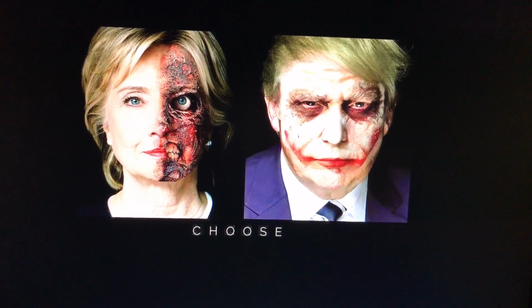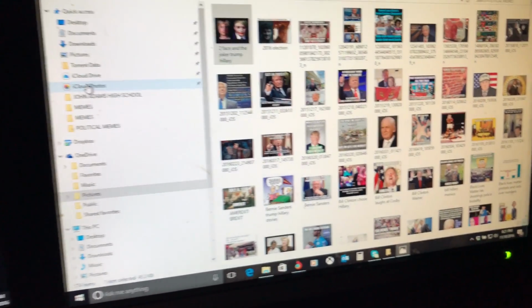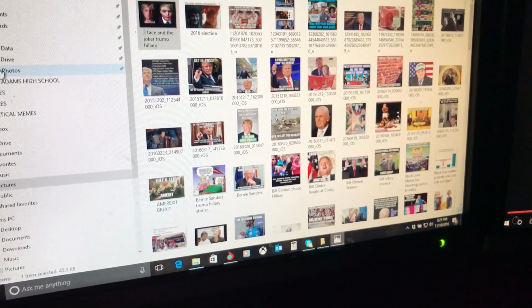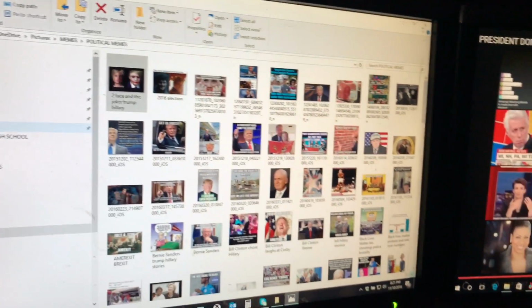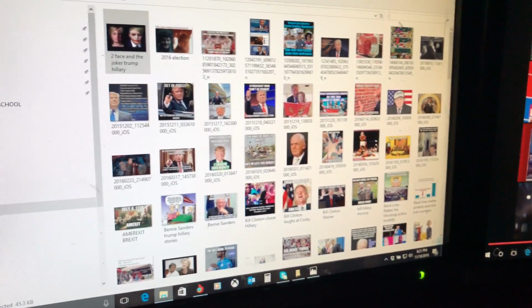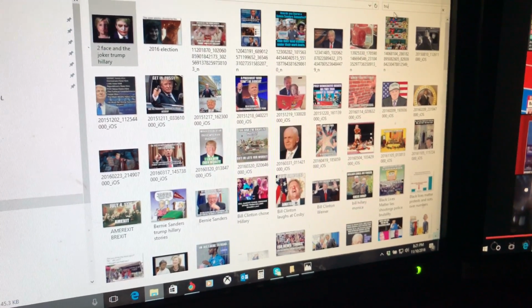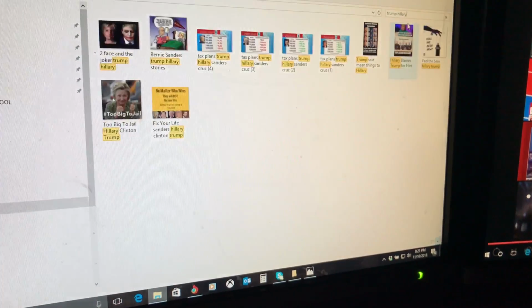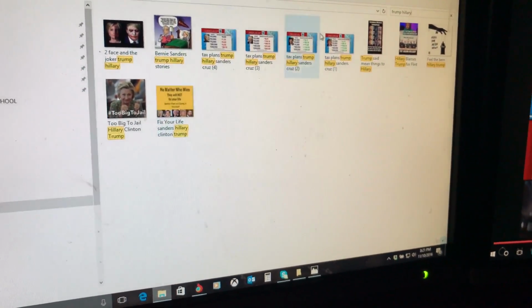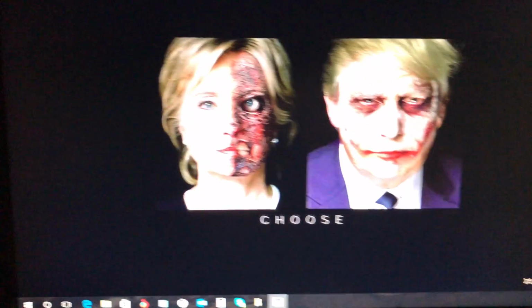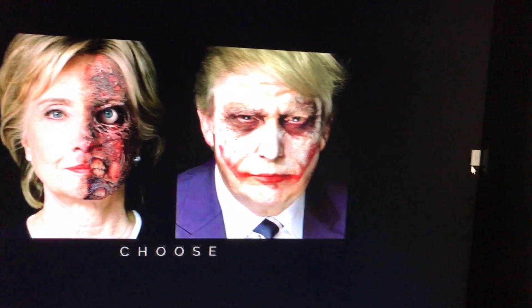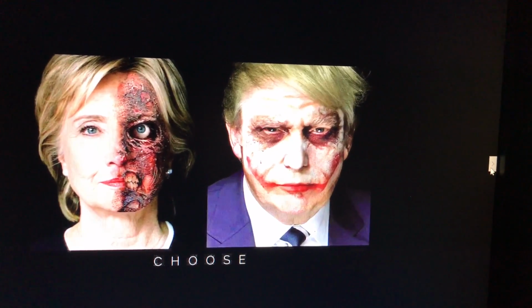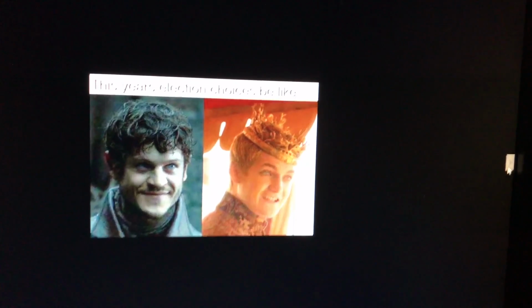I like this one. Oh, and by the way, all of my memes, or the majority of them, I've categorized so that certain memes pop right up. If you type the word Trump, all you gotta do is go to search, and when you push search, it just comes right up. So you just type Trump, and then all the Trump memes come up. If you type Trump Hillary, anything with her and him comes up, etc., etc. You have to be organized in order to fight on the internet, because when I fight on the internet, I win.